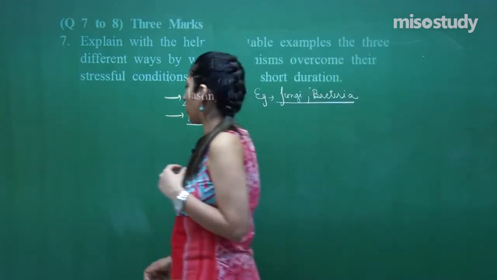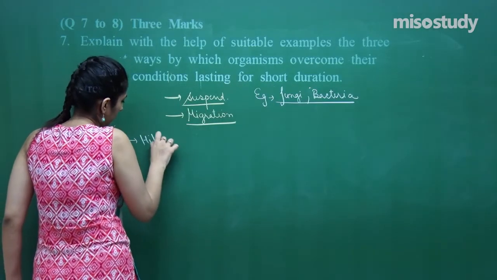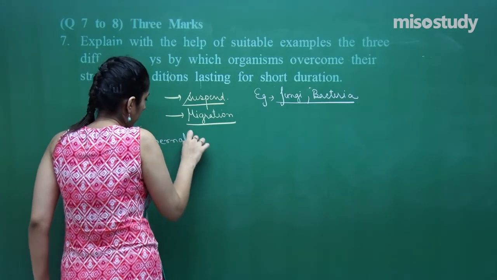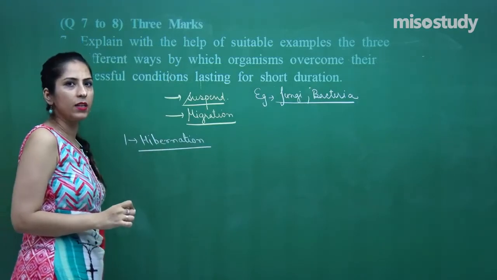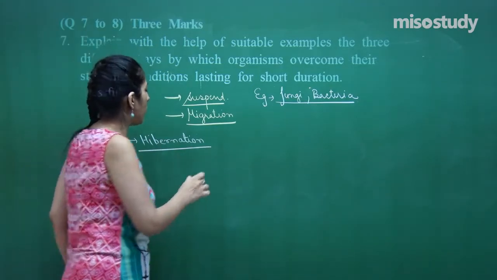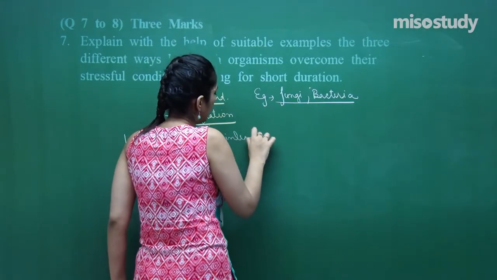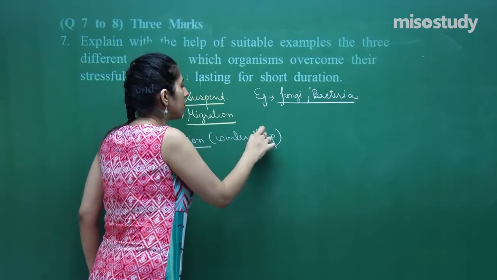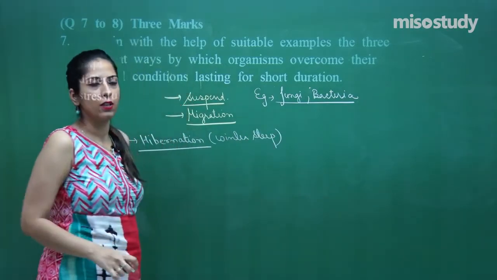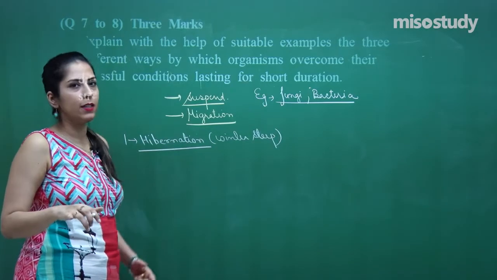The first is called hibernation. What is hibernation? Hibernation is called winter sleep. Some organisms during the winter condition suspend their growth for some time. This is called winter sleep.